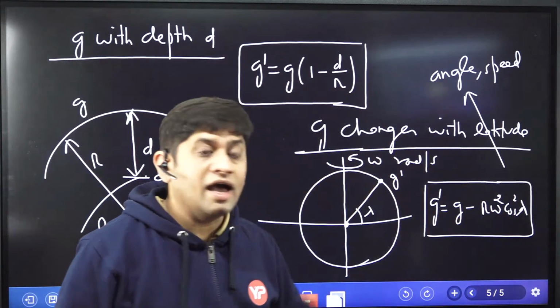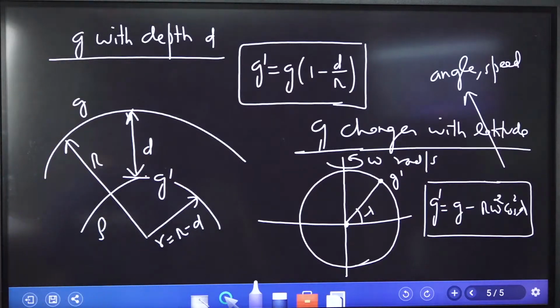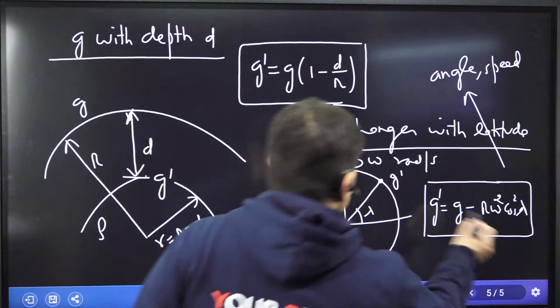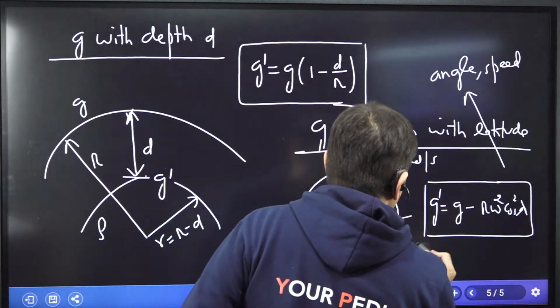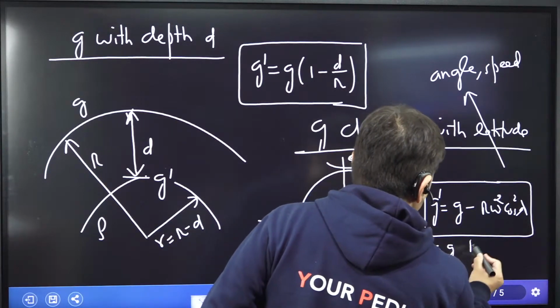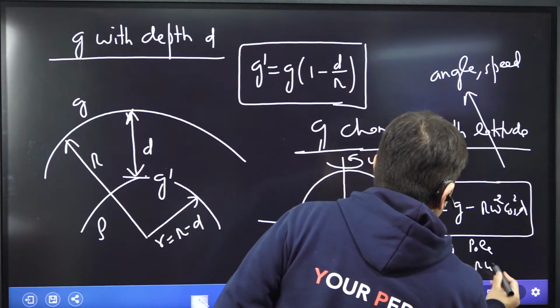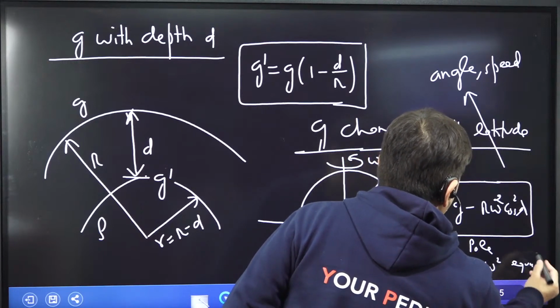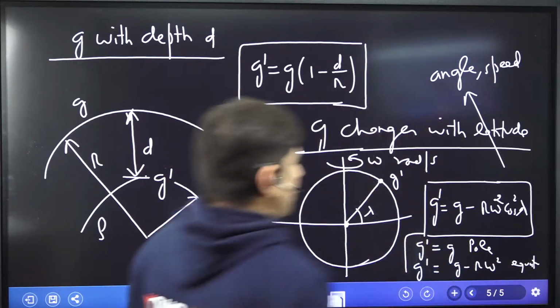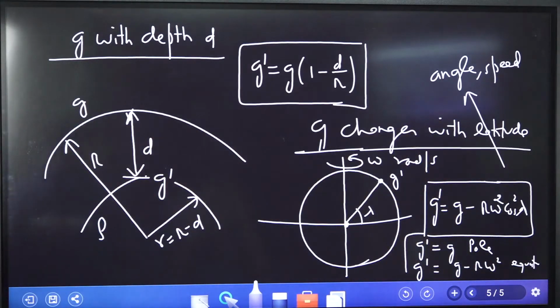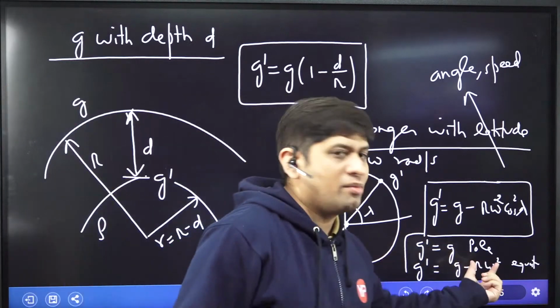And what is this G here? This G is the acceleration due to gravity which we get at the pole, because if lambda is equal to 90 degree on the pole, then G dash will be equal to G on the pole, and G dash will be equal to G minus R omega square on the equator. So again you can understand that on the pole we get maximum acceleration due to gravity, and on the equator we get minimum acceleration due to gravity.